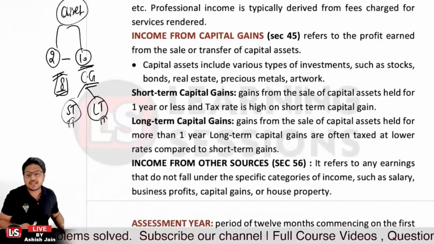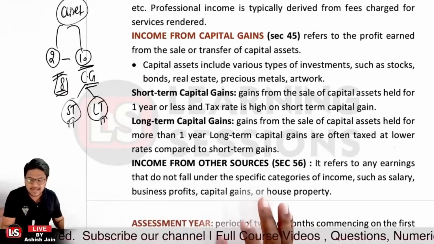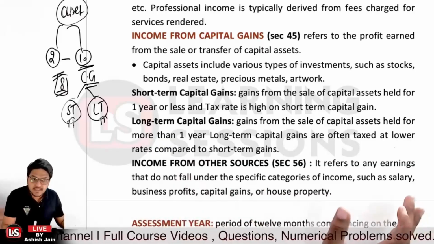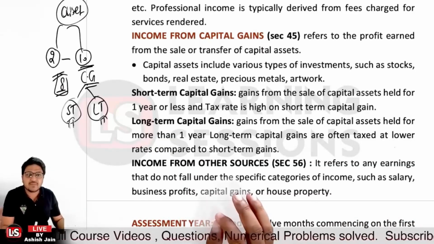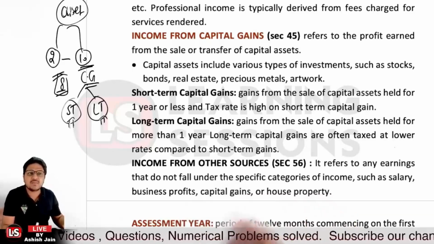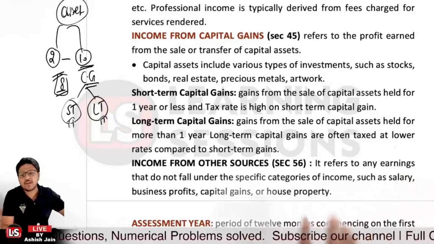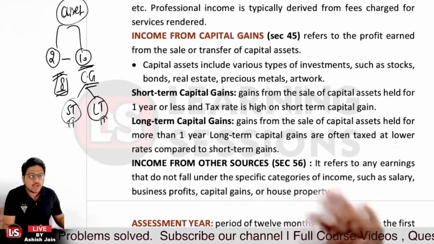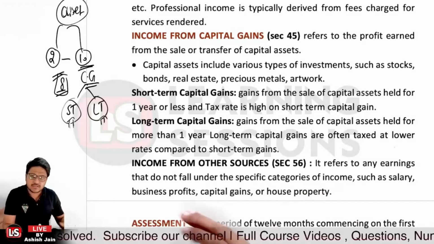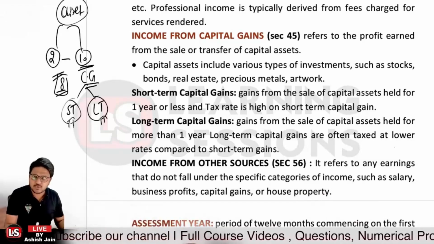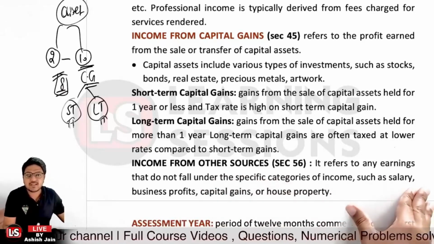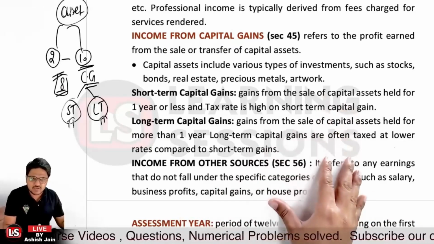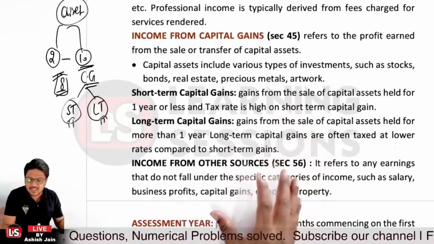And further, if you're receiving income for any other purposes and the purpose is not specified as above, then it will be considered as income from other sources. Let's say you received some commission. Now it's not your salary, and it's not related to your main profession or business income either, right? In that scenario, it will be considered as income from other sources, right? You need not cram the different sections. It's not necessary. You just need to learn the meanings of the same, right?